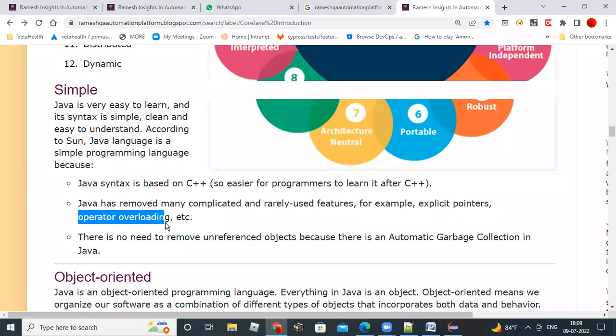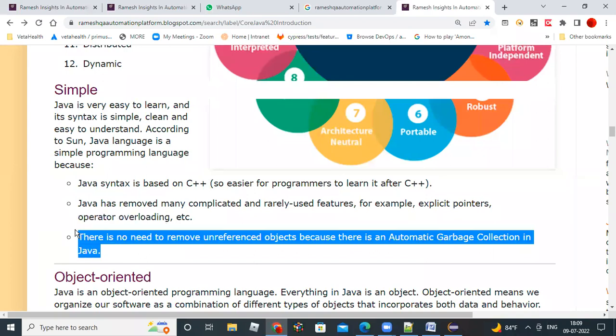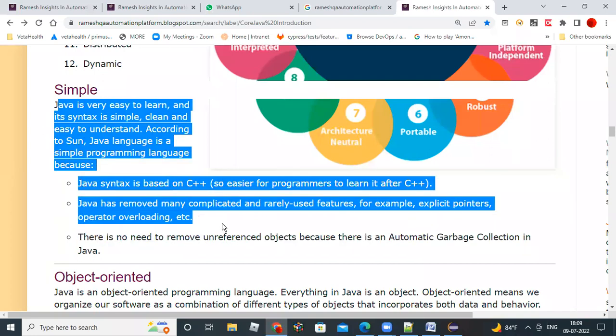What happens with unused objects? Unnecessary memory issues and performance issues will come, right? If more memory is occupied, the application won't perform properly. So for that kind of unused objects, the default garbage collector cleans them up and frees the memory. That's another advantage of Java, and that's why it's a very simple programming language.